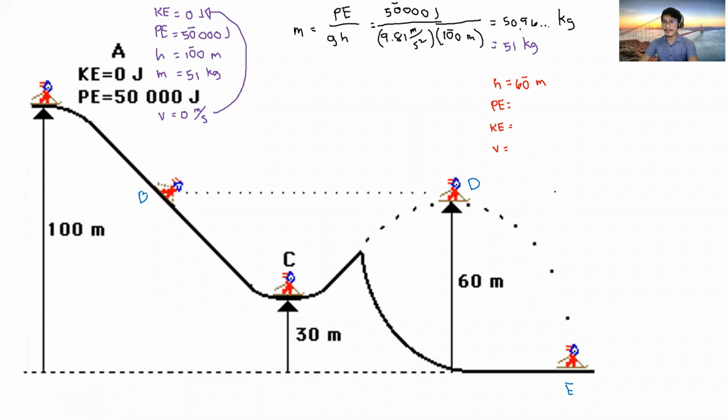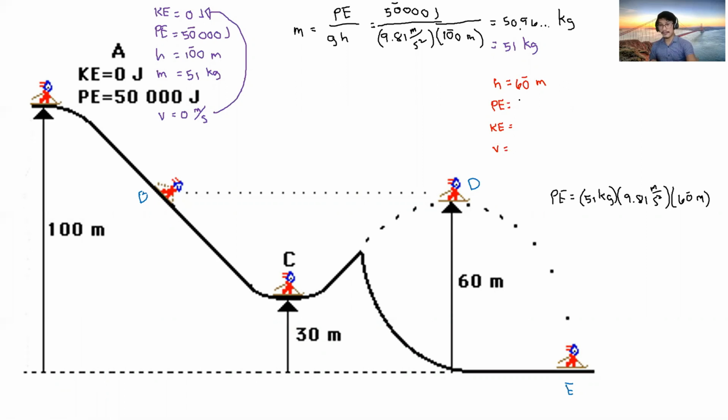So solve potential energy. Potential energy is equal to M, mass is 51 kilograms, times 9.81 meters per second squared, times the height, which is 60 meters, two significant figures. So that will give us an answer of 51 times 9.81 times 60.